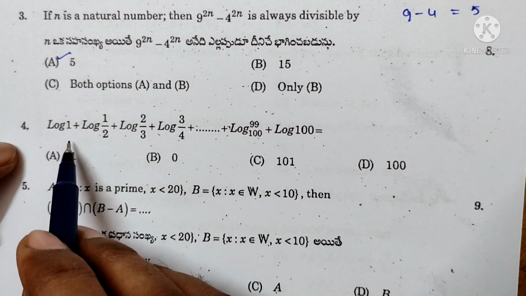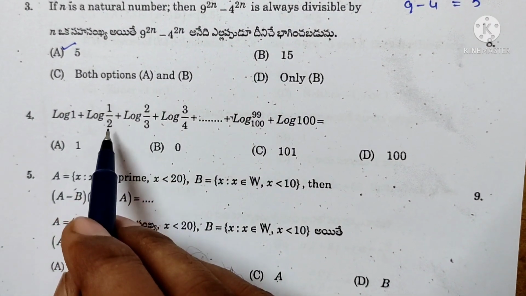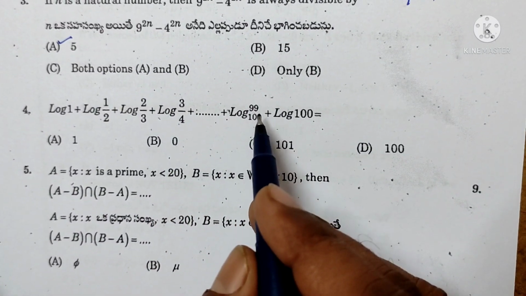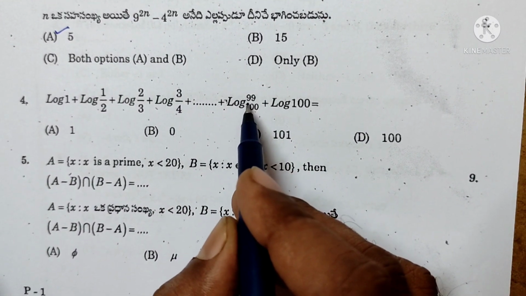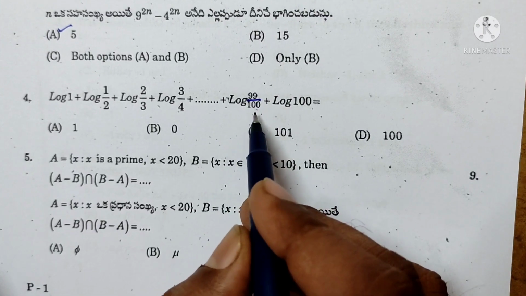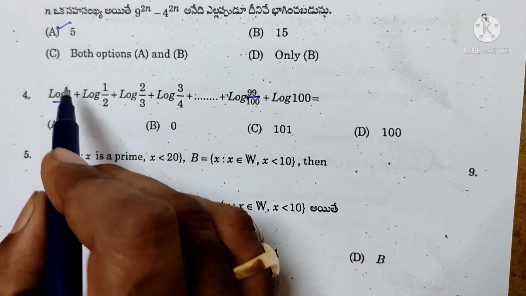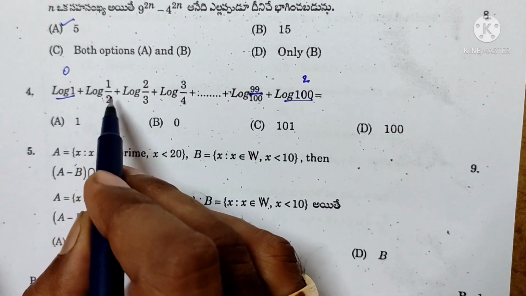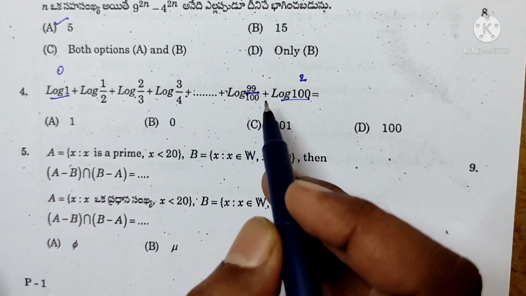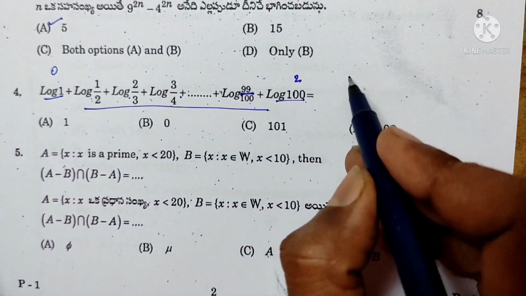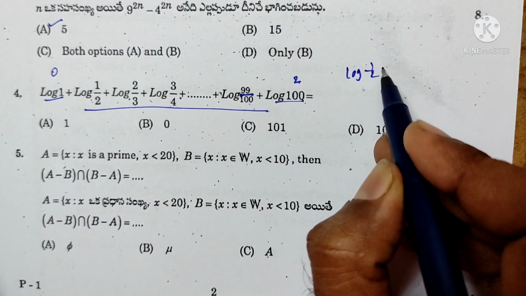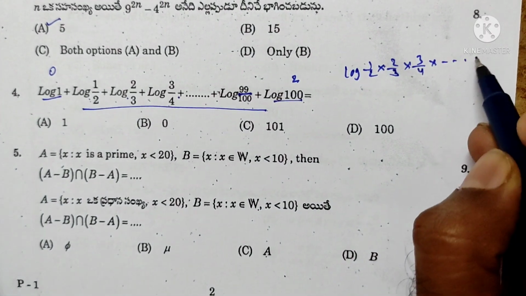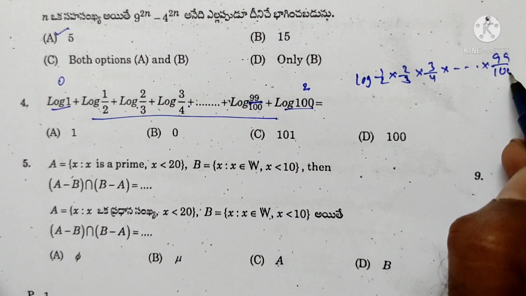Next question. Log 1 plus log 1 by 2 plus log 2 by 3 plus log 3 by 4 and so on, up to log 99 by 100 plus log 100. You know that log 1 is 0 and log 100 is equal to 2. So log x plus log y plus log z and so on can be written as log of 1 by 2 into 2 by 3 into 3 by 4 and so on up to 99 by 100.